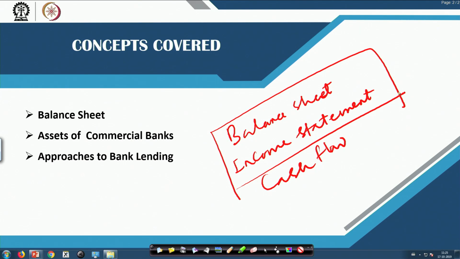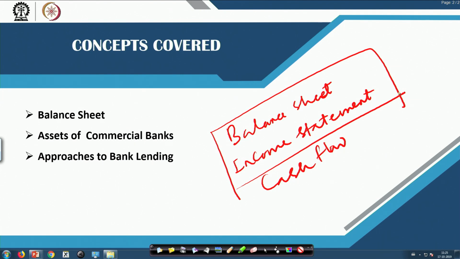One of the major assets the commercial bank has is bank lending, and there are different approaches the commercial bank follows for providing loans, with some theoretical philosophy involved. What exactly those approaches are, and how they are used for bank lending, is our next discussion.